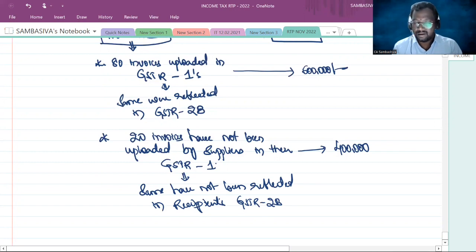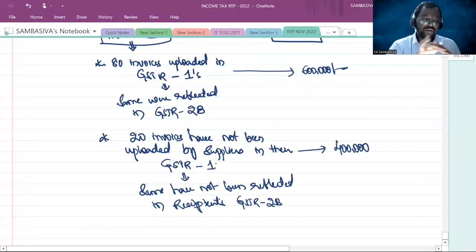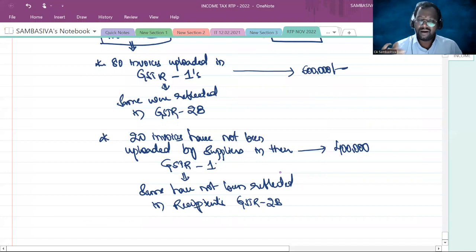Yes or no? Now the question is, compute the ITC that can be claimed by Rimjin Sales in their GSTR 3B for the month of January 2022, to be filed by 20th of February, assuming that the GST of 10 lakhs is otherwise eligible for input tax credit. So we are asked to find out the amount of the input tax credit that can be claimed by Rimjin Sales. Here we know the provisions with respect to the invoices uploaded by the suppliers in their GSTR 1, and the same amount is reflected in the recipient's GSTR 2B.